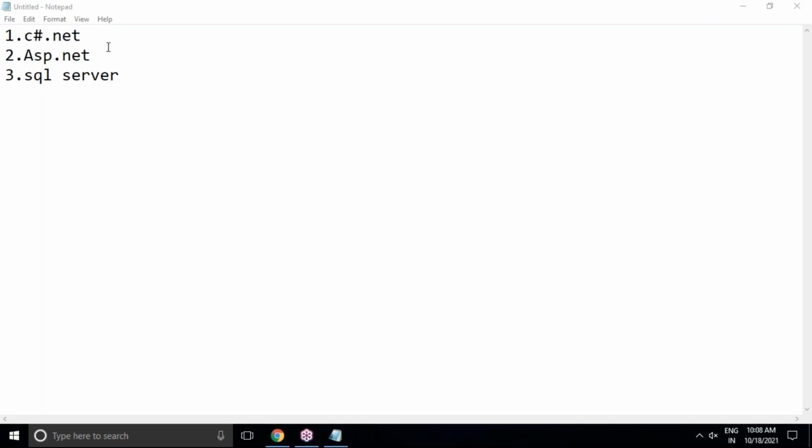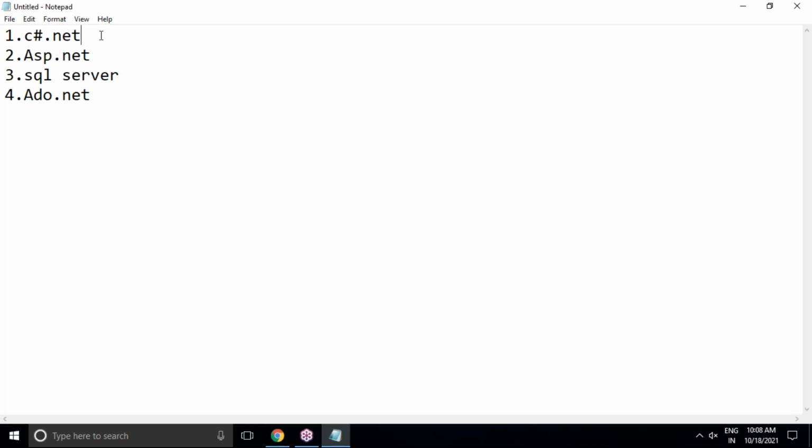Yes, C Sharp.NET, ASP.NET, SQL Server, along with ADO.NET. ADO.NET is a communication interface from C Sharp and ASP to SQL Server. Because in reality, we have to communicate from the front-end application to the back-end application. I will also tell you what is a front-end application and what is a back-end application. These things I'm going to cover in our .NET package.